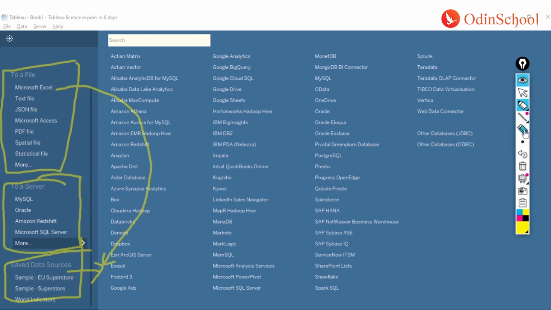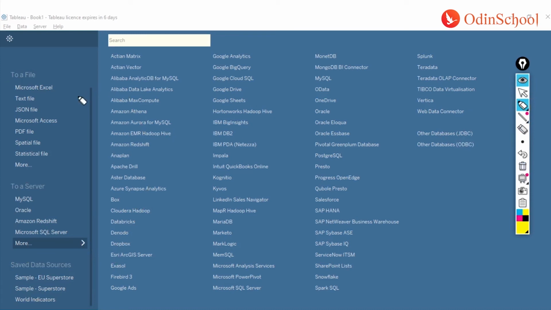Now, a little bit more about how you can connect to your local files. You just have to click on whichever data source you need. Let's say you want to connect to Microsoft Excel, you just have to click on Excel. If it's an Excel file, with an XLSX or any other Excel extension, we can just use the Microsoft Excel option.